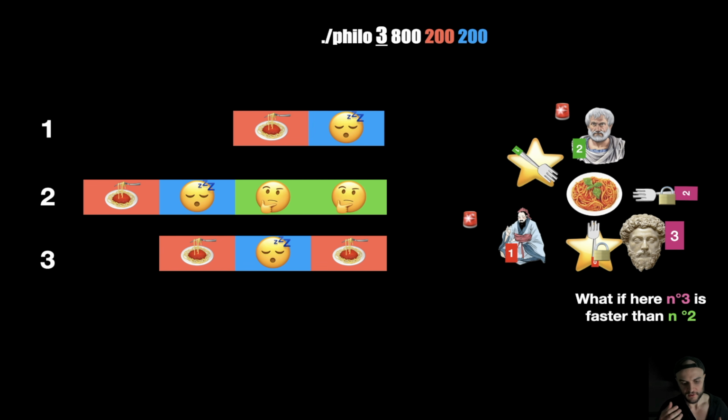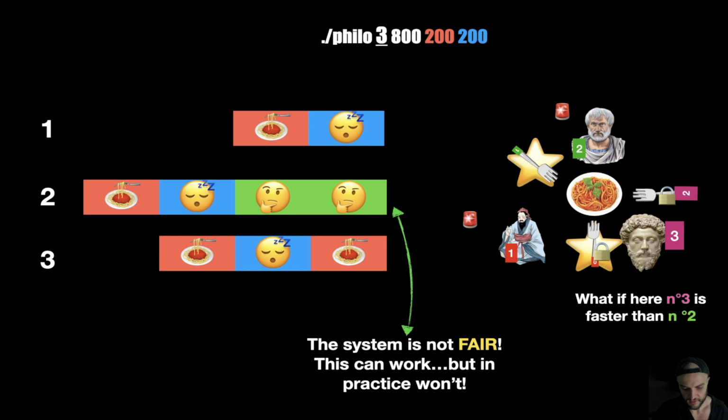Right? Because there is no control, right? There is no control on the thinking. And I want to act exactly here. I want to avoid this kind of scenario. Double thinking. The system is not fair. This can work, but in practice it won't. I mean, the system can work. It can run, but at times you will get this scenario.